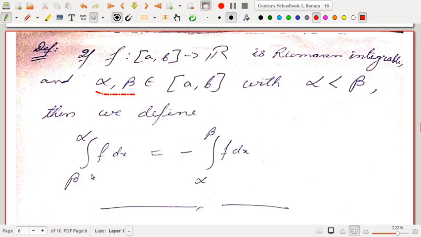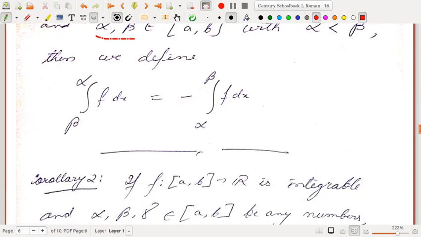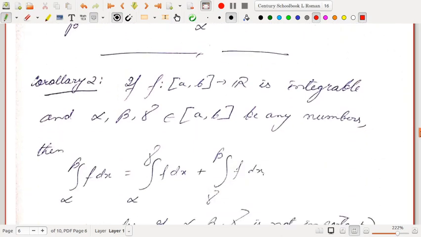Then we define the integration from beta to alpha of f dx as minus the integration from alpha to beta of f dx. Okay. So that is the definition. So if the lower limit is greater than the upper limit, it is actually minus of the original integration. Integration is defined for a less than b, so we use that definition to define for b less than a.